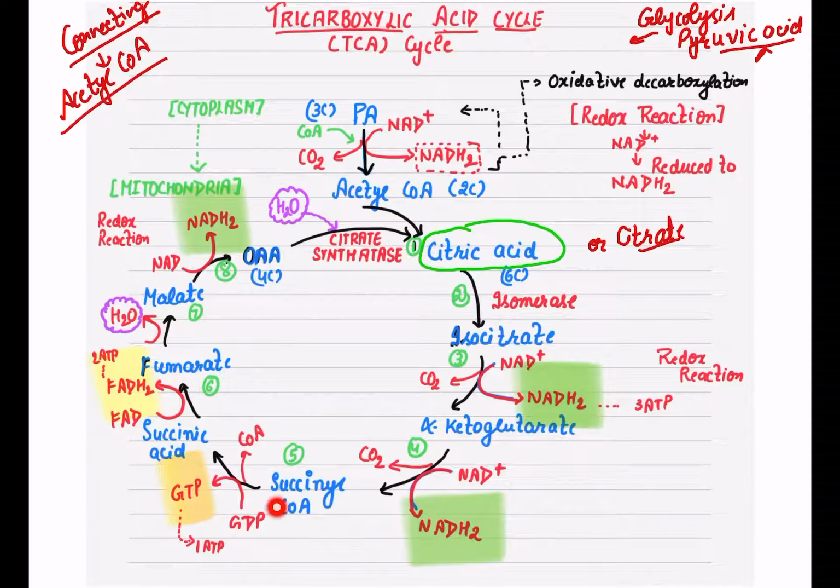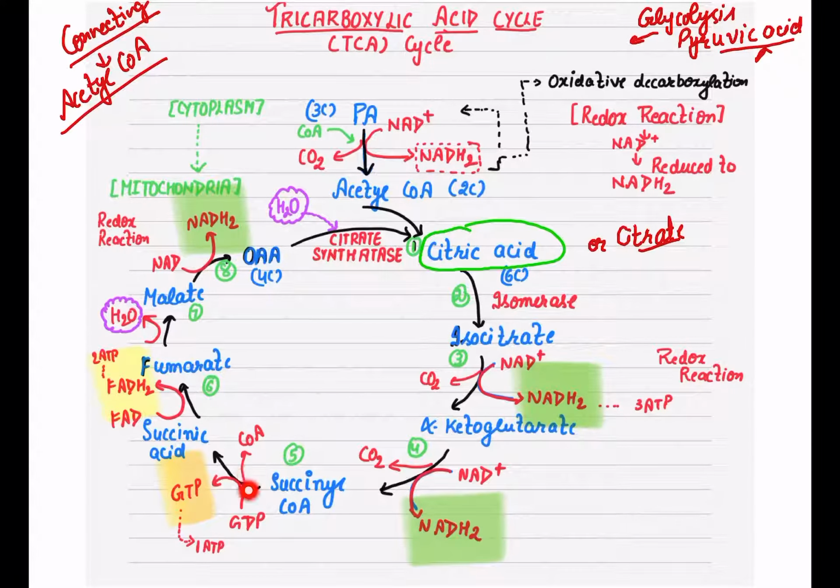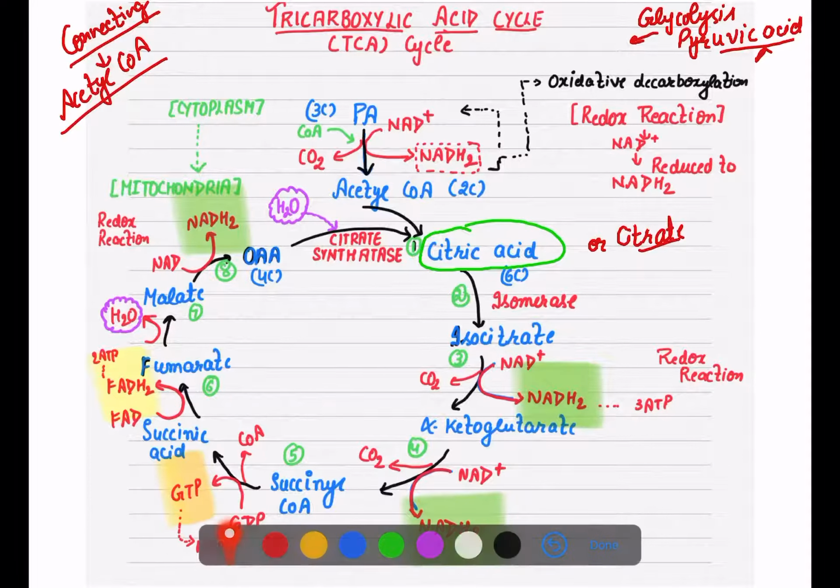After forming succinyl coenzyme A, succinic acid is formed, and here coenzyme A is released, so this coenzyme A is not there now. Succinic acid is formed. Now here GDP is converted into GTP. The moment GDP is converted into GTP, simultaneously there is a synthesis of ATP, so GTP is equal to 1 ATP molecule.